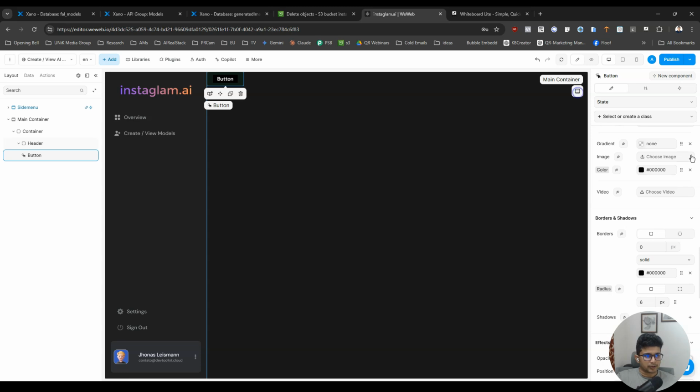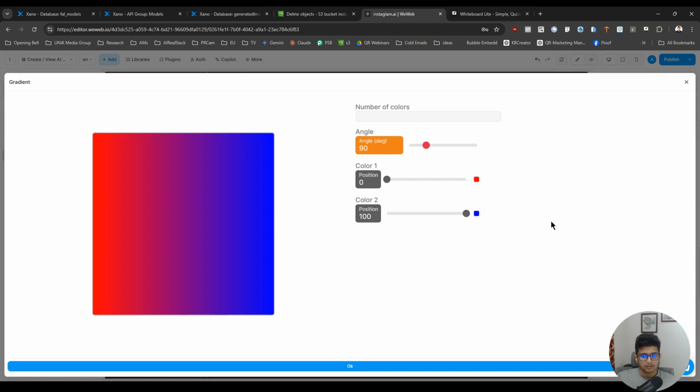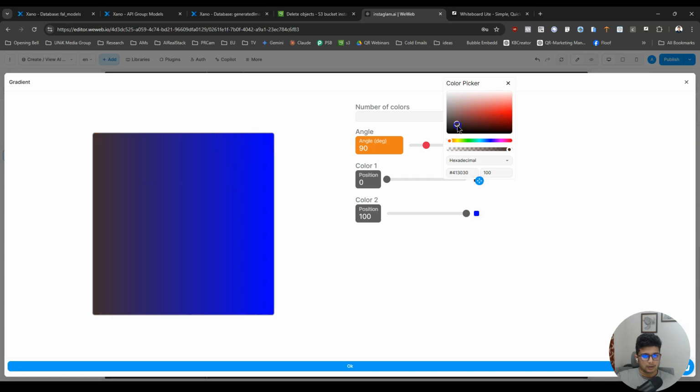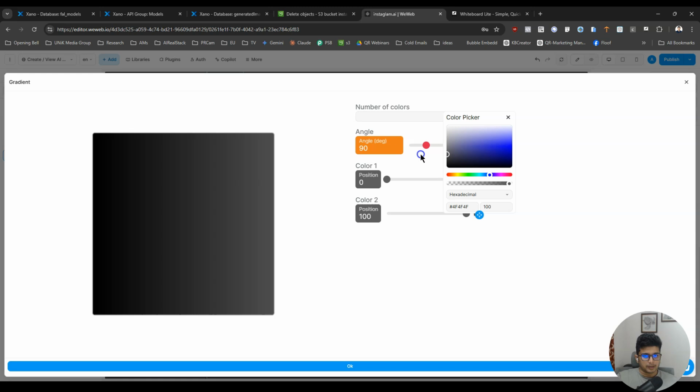So let's set a button. I want to set a gradient if it's even possible. Color 1, black, and color 2 will be a bit, yeah, like this. This is what I want.